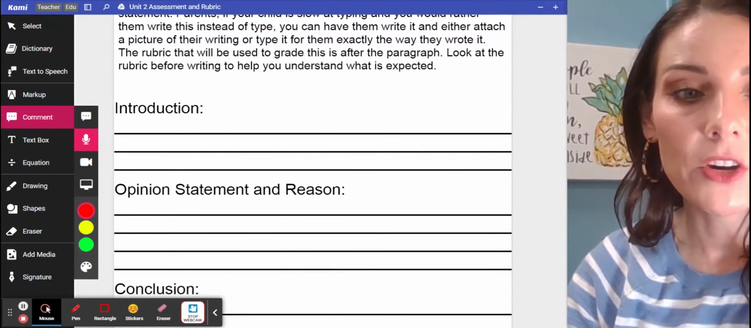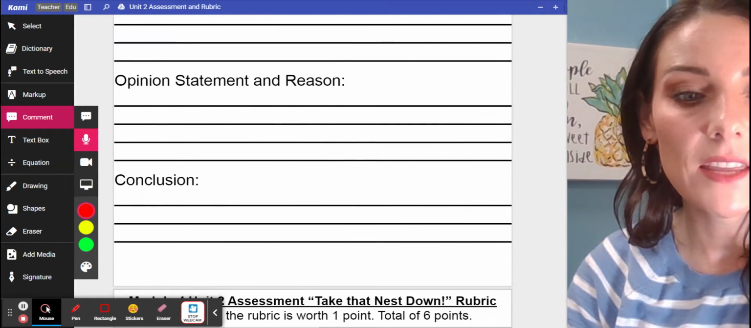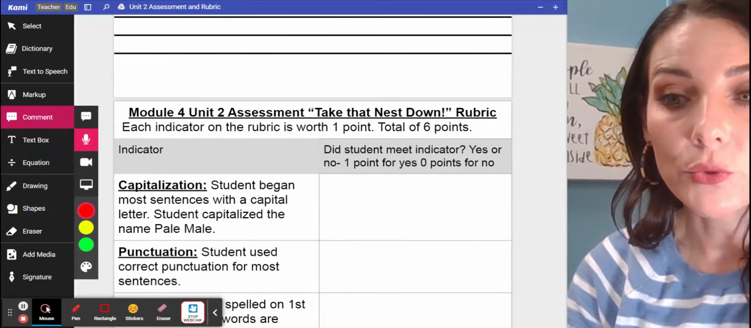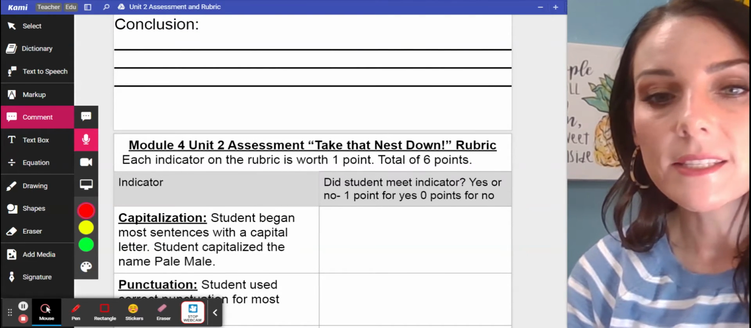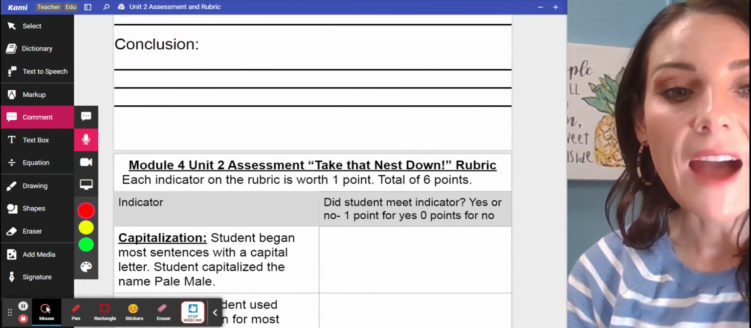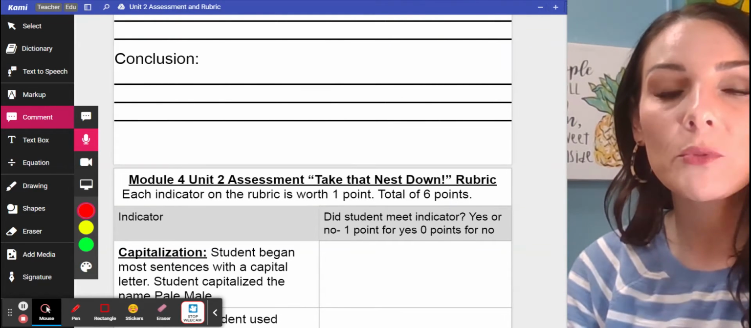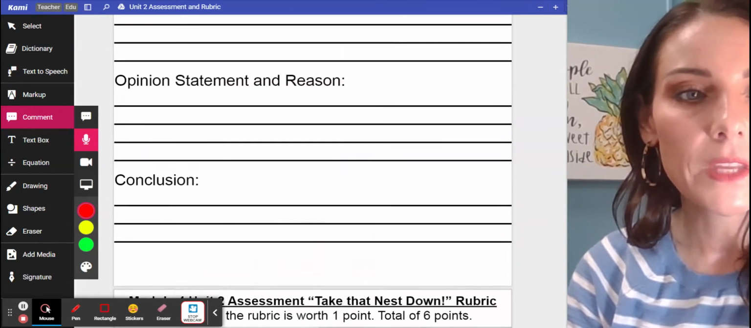So to the assessment, each part of an opinion paragraph has a section: the introduction, the opinion statement and reason, and the conclusion. Underneath it, there's a rubric that will tell you how we're grading it. It's only a total of 6 points. We will be averaging this, this is Unit 2 assessment, so we're going to be putting together Unit 1, Unit 2, and Unit 3 for one grade.